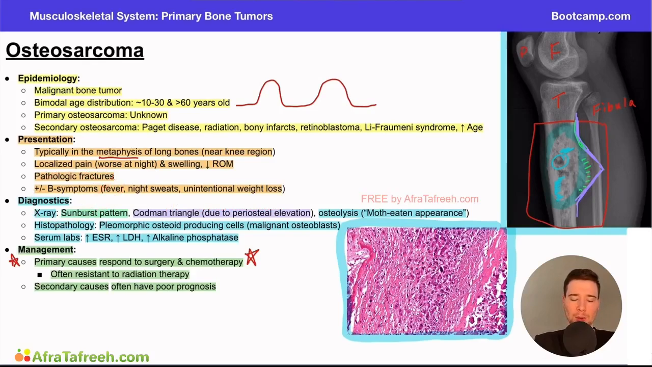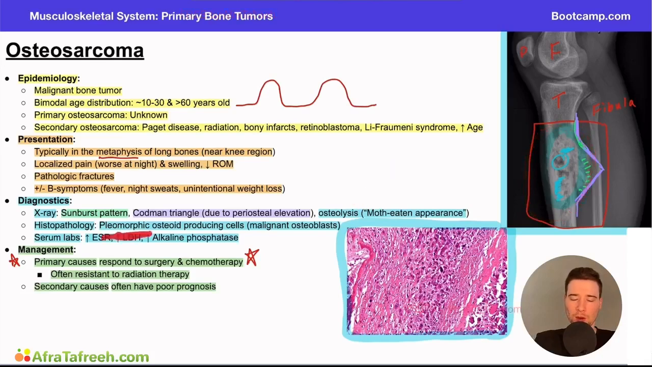Diagnostics here, key points to keep in mind, the X-ray findings, right? We talked about what those are over here. This is very obviously the pathological region, but here's a couple of buzzwords they like you to know: the sunburst pattern, the Codman triangle, and again, these are all due to the periosteal reaction. Bone is growing too much outwards, periosteum cannot keep up, and then we get some of these classic findings. Patients can also present with some osteolysis that presents with a moth-eaten appearance.